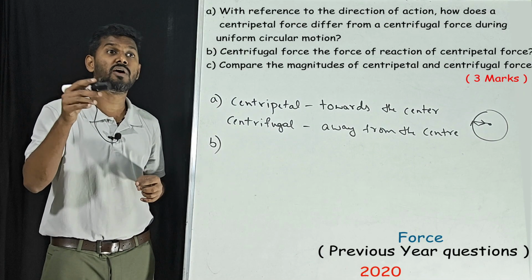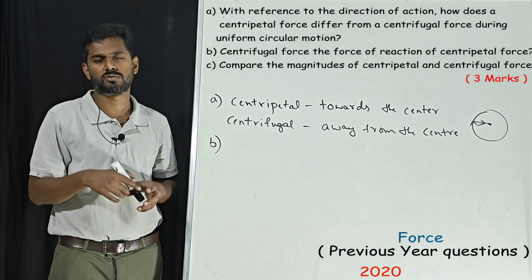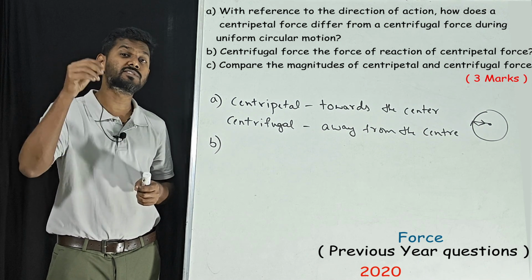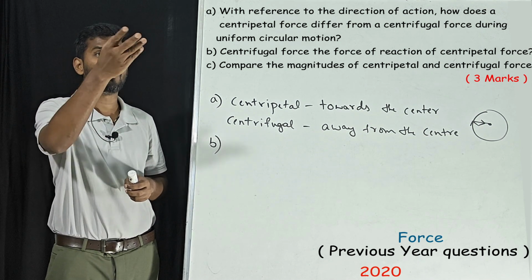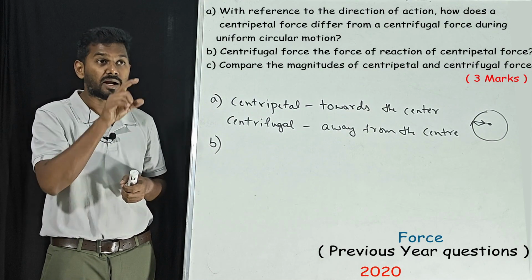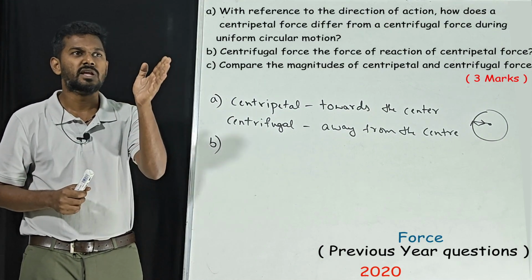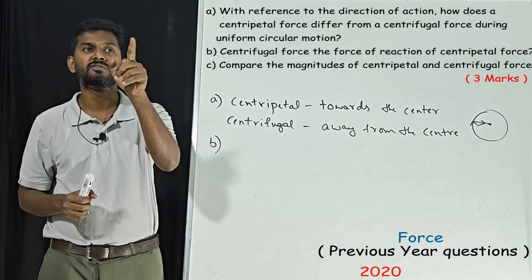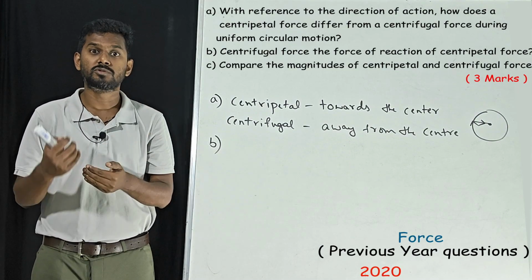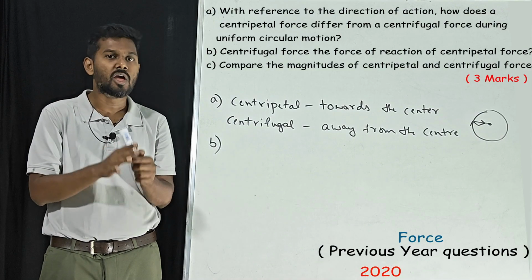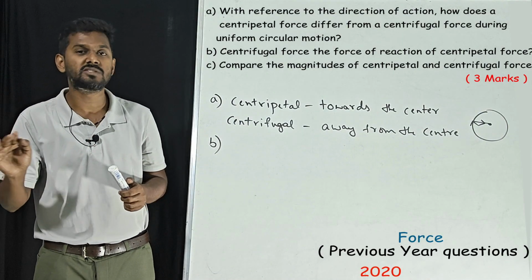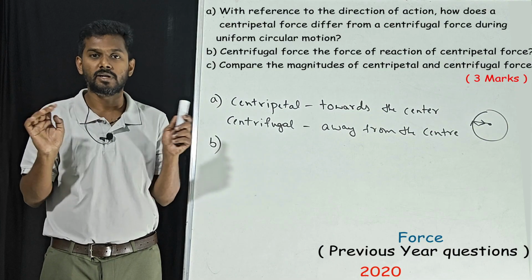Next, is centrifugal force the force of reaction of centripetal force? In some websites you will get the answer, and you will just write it. But what if the same question is twisted in another way? If you don't understand the question and just memorize the answer, there is no use. Understand it, it is very easy. Centrifugal force is the force of reaction of centripetal force, meaning centripetal force is action and centrifugal force is reaction. Do you think that is correct? No. Because of centripetal force, centrifugal force is not generated. Both are completely different.